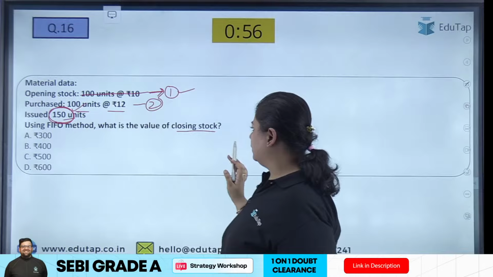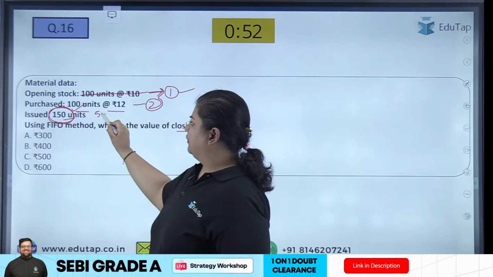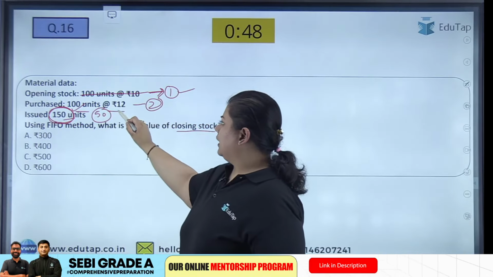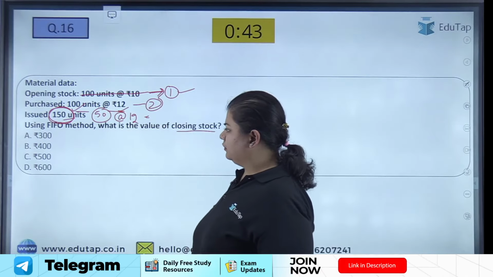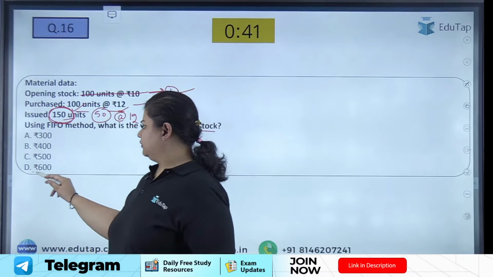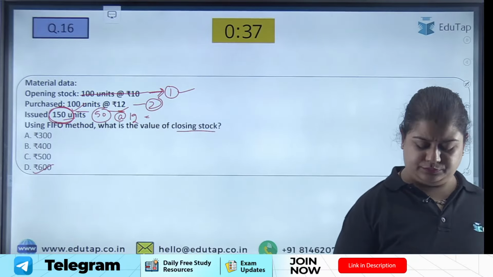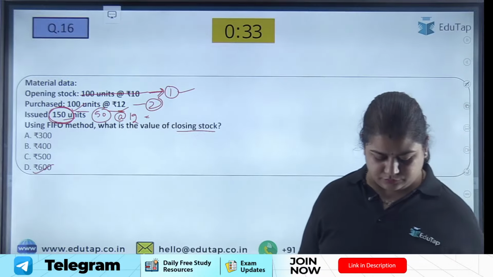Now what is the value of closing stock? How many units are left? 50 units are left. From which lot? From lot 2, so at the rate of 12 rupees. So 50 into 12 is 600. Option D is the correct option. Good.